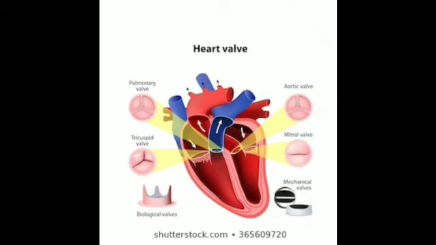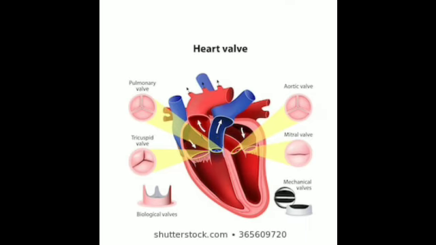Now the tricuspid valve is present between the right atrium and the right ventricle. Is it clear? And what does it do? It allows the blood flow from the right atrium to the right ventricle and prevents the backflow. It is not back from the right ventricle into the right atrium. It will always be in this direction only, from the right atrium to the right ventricle. Is it clear? So this is the tricuspid valve.